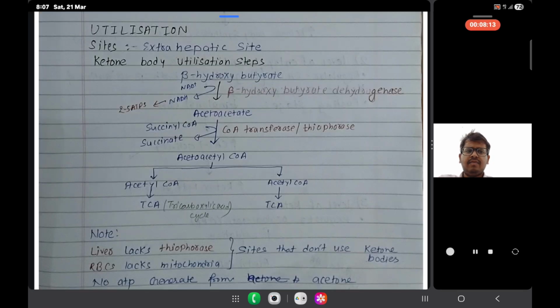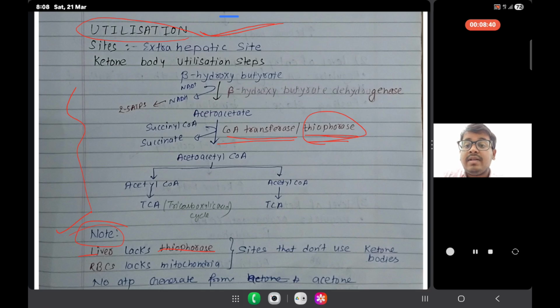Utilization, we have to understand this is where we are doing the utilization. In utilization, first of all, we will see what note is being written, then we will study the process. So the note is: liver lacks thiophorase enzyme. Thiophorase enzyme is also known as coenzyme transferase. As liver lacks thiophorase enzyme, the utilization will not occur in liver.